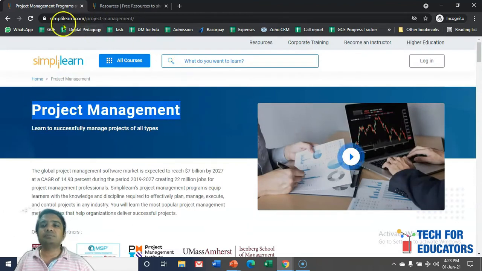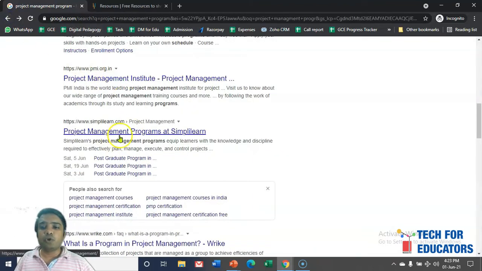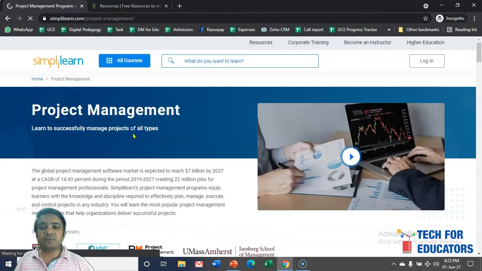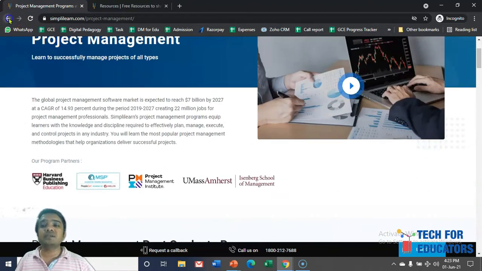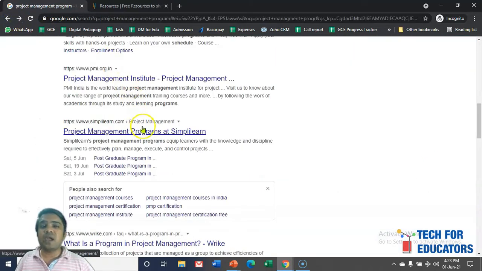For example, project management. I came to this website after clicking onto this, and without clicking anywhere on the website, I just go out. So this is one person who came to the website and did not click anywhere on the website. Google will count it as a bounce. So one person came and one bounce, so it's 100%.